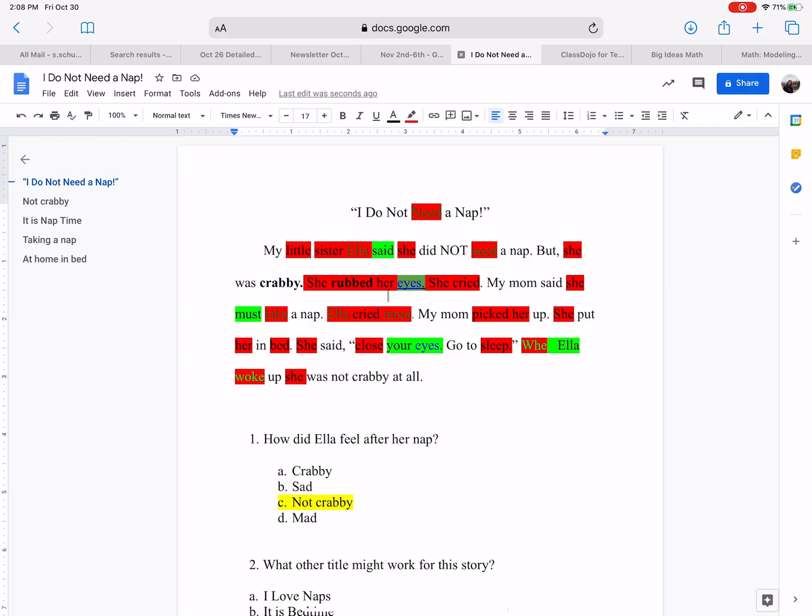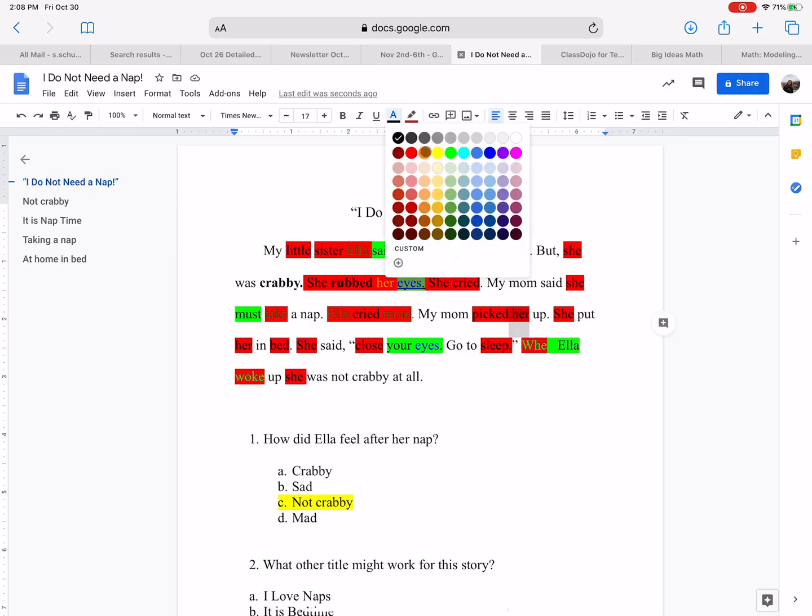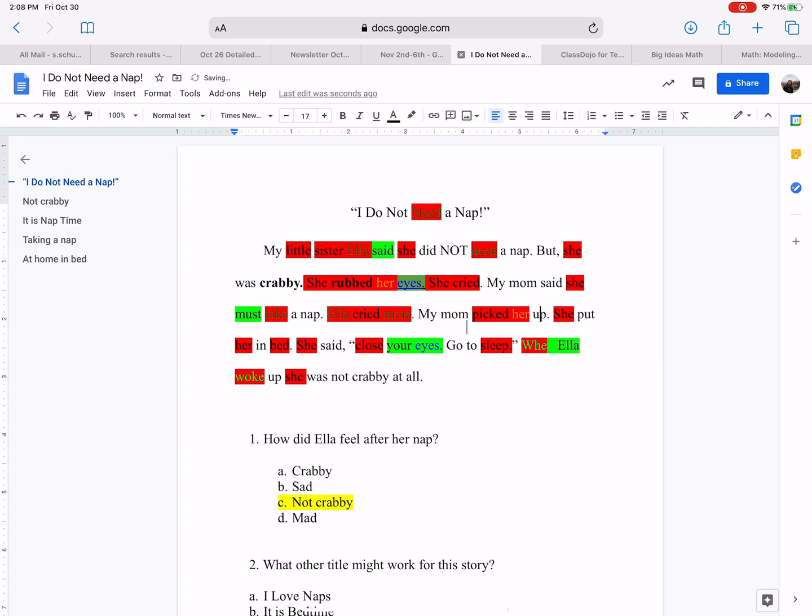She rubbed her. Oh, here we go. Her. There we go. I was like getting worried. I was like, are we going to find any? Here we go. Orange. Her, because her begins with the letter H. Ha. Her. Eyes. She cried. My mom said she must take a nap. Ella cried more. My mom picked her. Ooh, we are to her again, so we're going to highlight that one orange. Up. She put her, okay, so we're back to her.